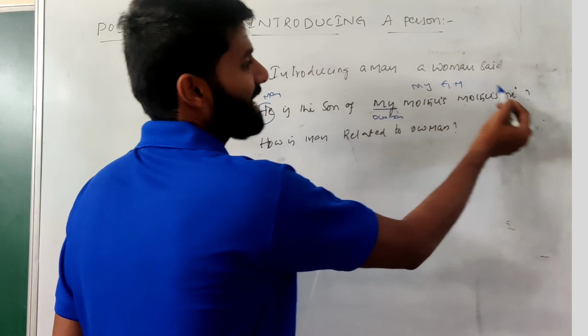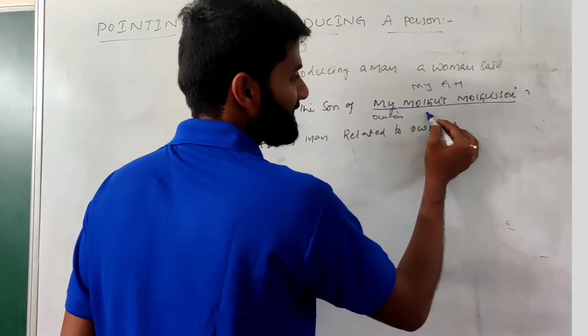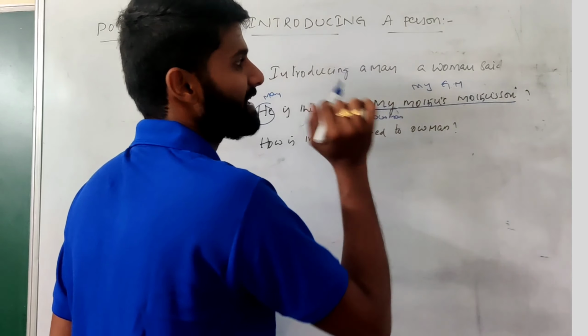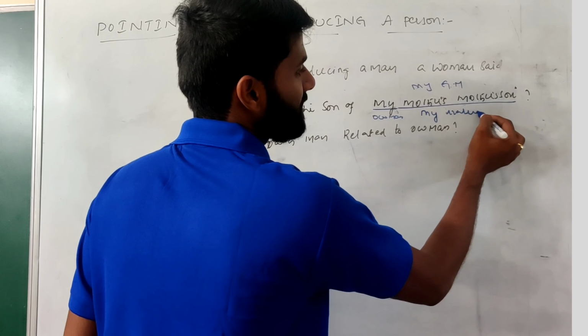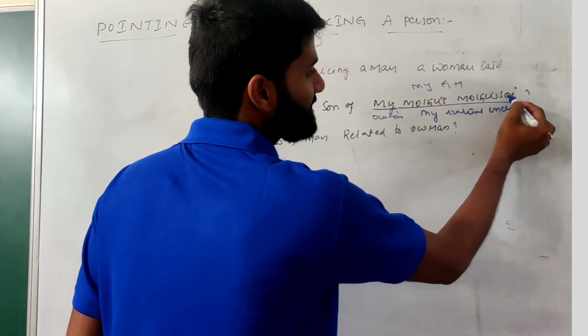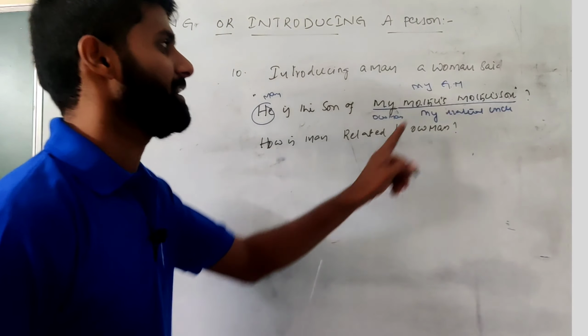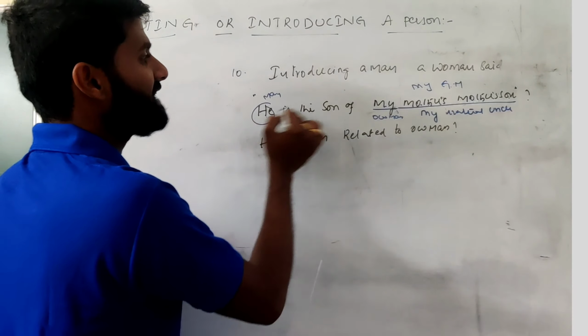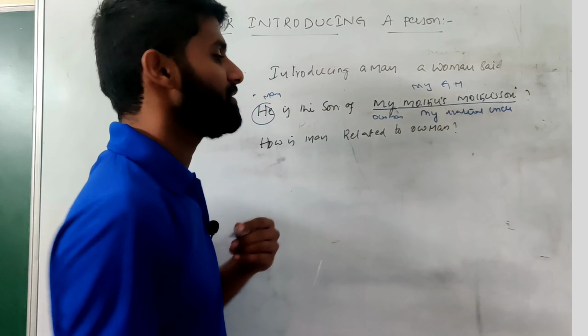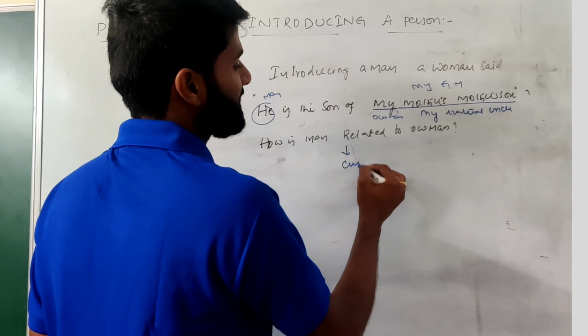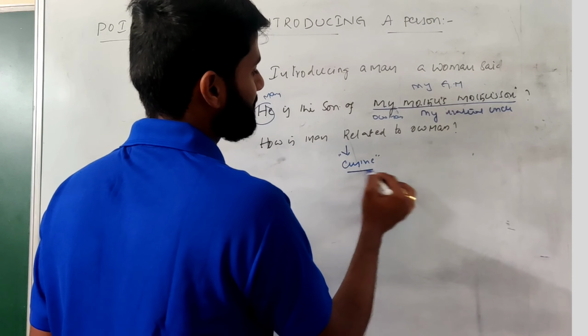My grandmother's son is my uncle. To be clearer, he is my maternal uncle. Why? Because this person is related to my mother. See, my maternal uncle. He is the son of my uncle. See, my uncle's son is always related to myself as a cousin. So he is related to myself as a cousin.